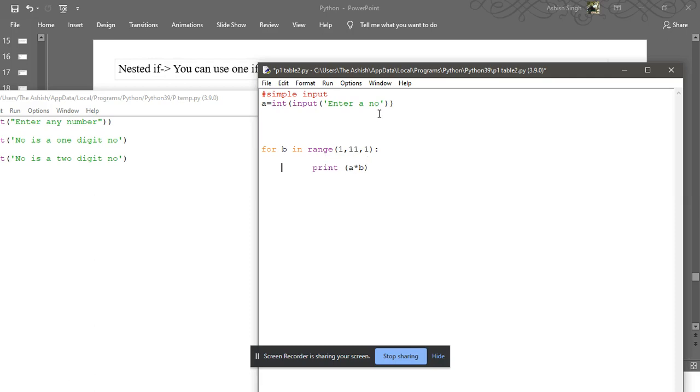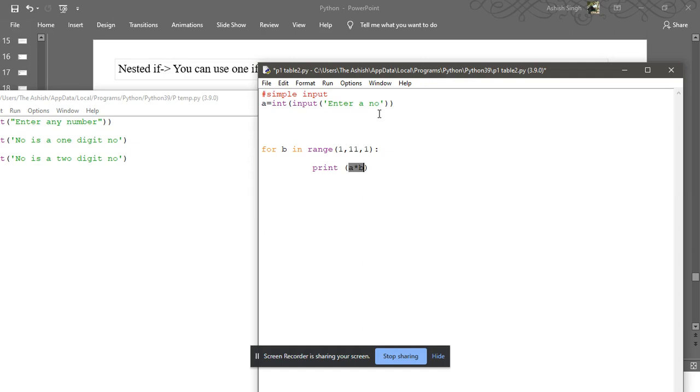Okay, here see the second line. Print a into b. Two variables I have used. How many variables are on this line? Last line, two. That is a into b. Now just reverse engineering, meaning not from the beginning to the last.